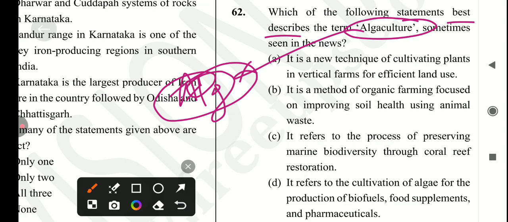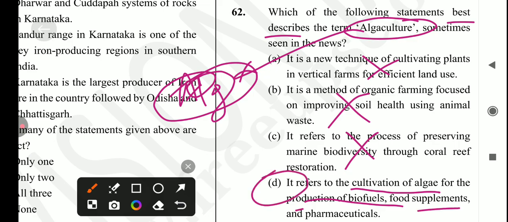It is a new technique of cultivating plants vertically. No, it's not like that. It is a method of organic farming focused on improving soil health. No. It refers to the process of preserving marine biodiversity through coral reefs. No. Next is, it refers to the cultivation of algae for the production of biofuel, food supplements and pharmaceuticals. Yes, option D is the correct answer for this question.